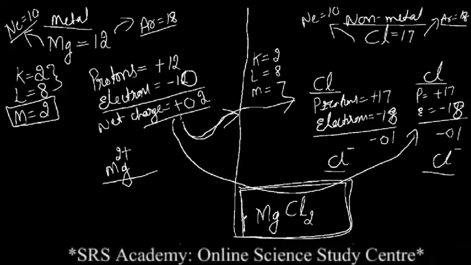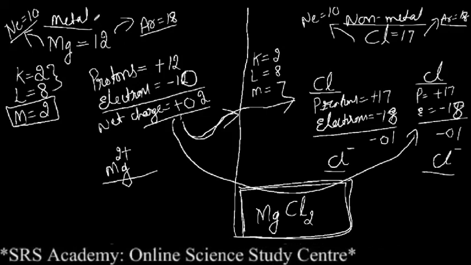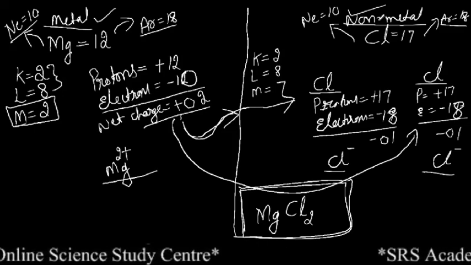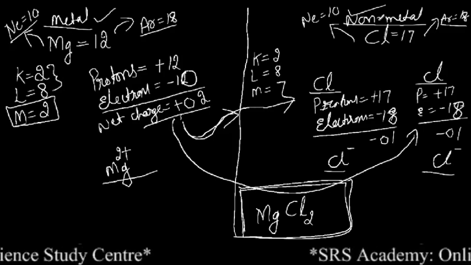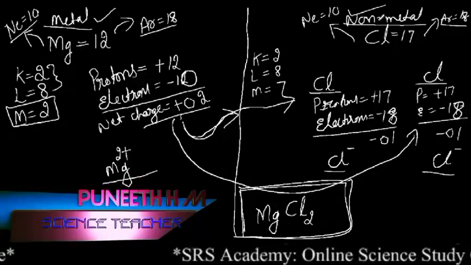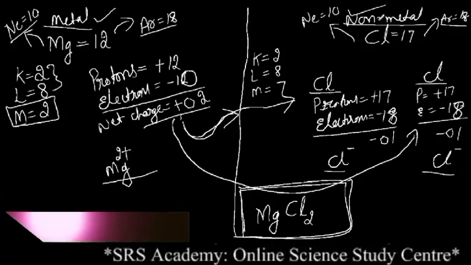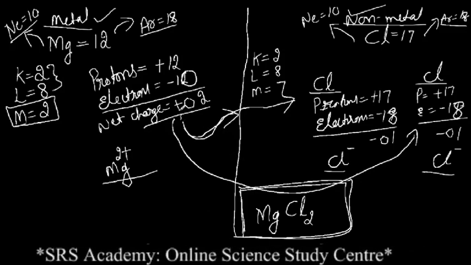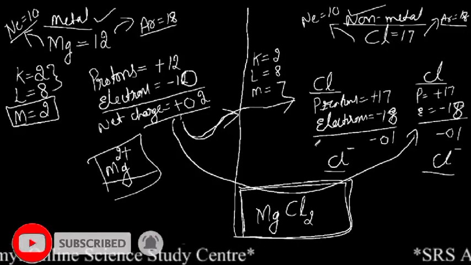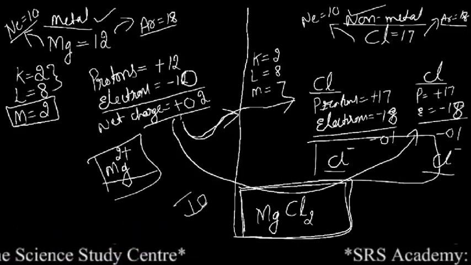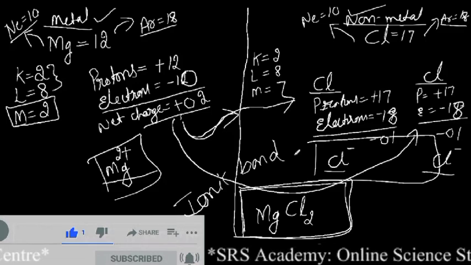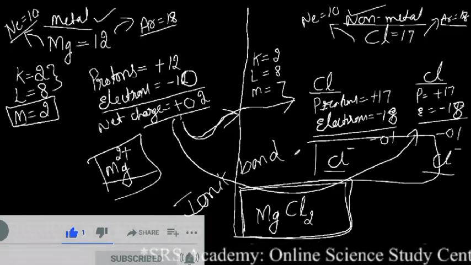I think I made myself clear, and I explained how metals react with non-metals. So now by using this idea you can solve any examples such as aluminum chloride or potassium chloride or lithium chloride. So any ionic compound you can take and you can write how the ionic bond takes place between a positively charged ion and a negatively charged ion to make which bond? Ionic bond. So now in the next video I will explain how to write the electron dot structure for ionic compounds.